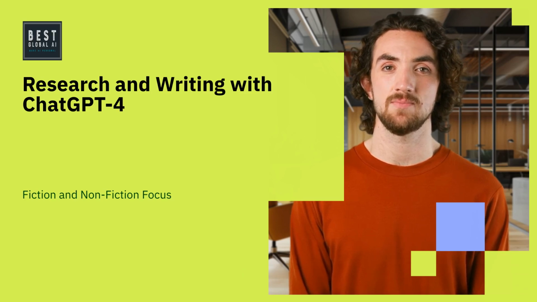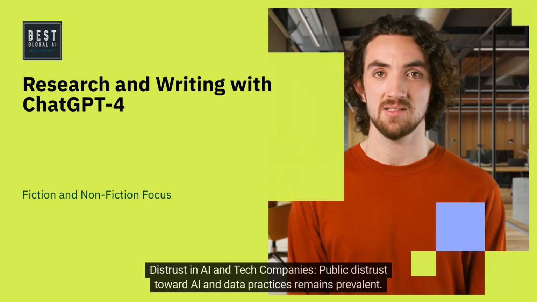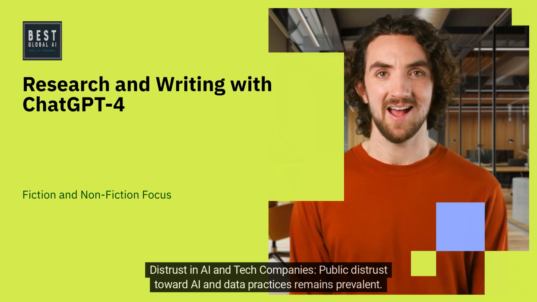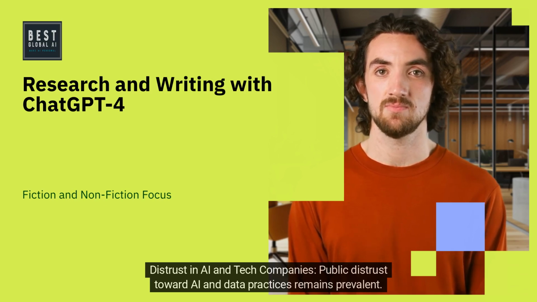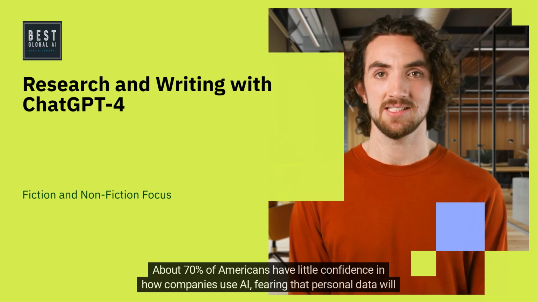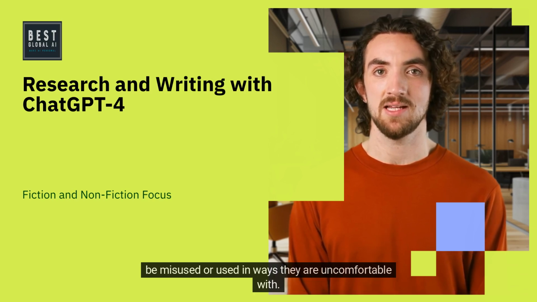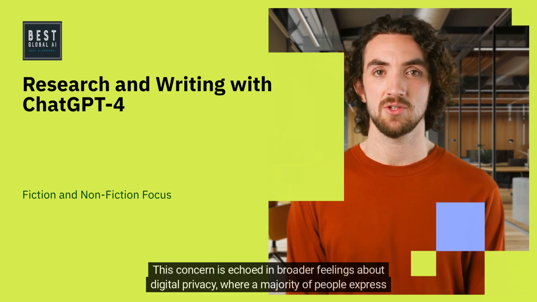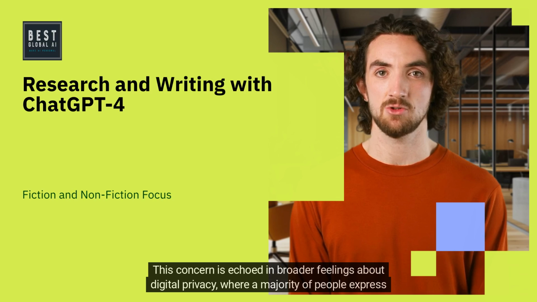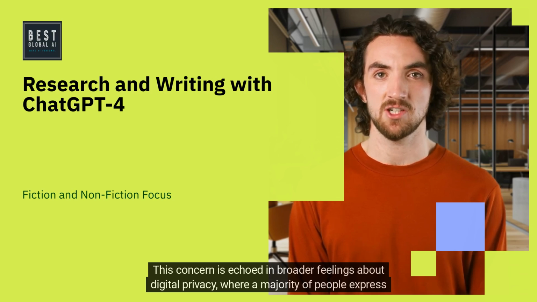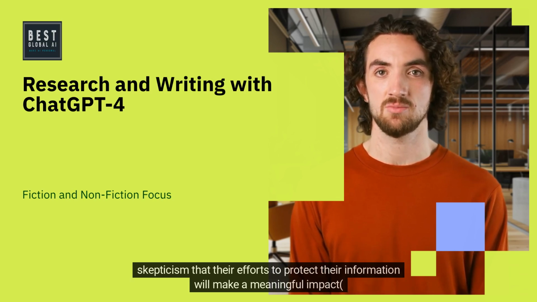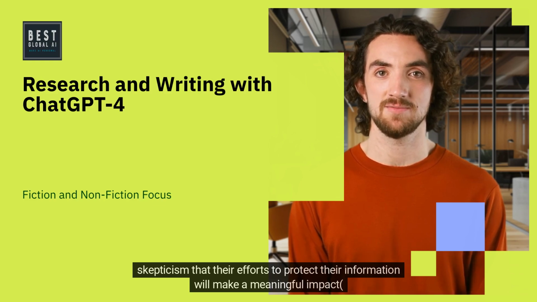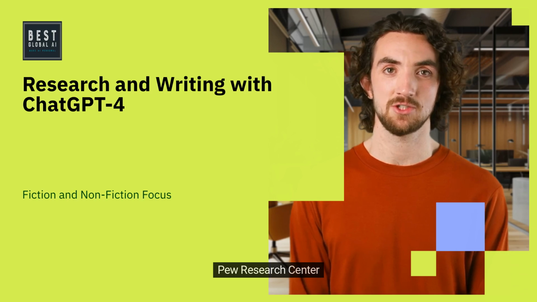Data Grail. Distrust in AI and tech companies. Public distrust toward AI and data practices remains prevalent. About 70% of Americans have little confidence in how companies use AI, fearing that personal data will be misused or used in ways they are uncomfortable with. This concern is echoed in broader feelings about digital privacy, where a majority of people express skepticism that their efforts to protect their information will make a meaningful impact. Pew Research Center.